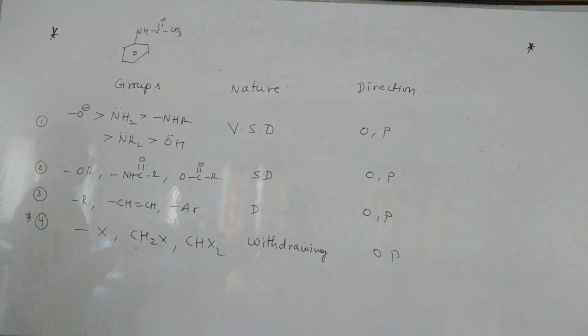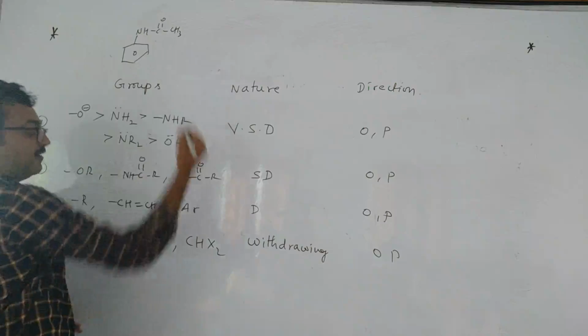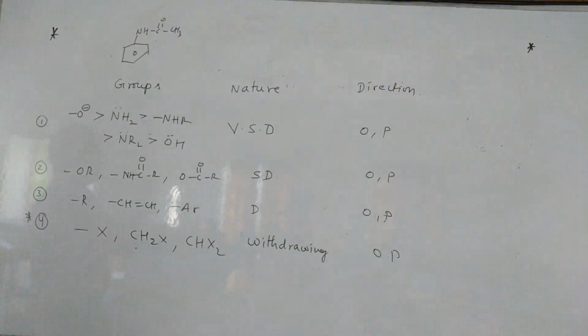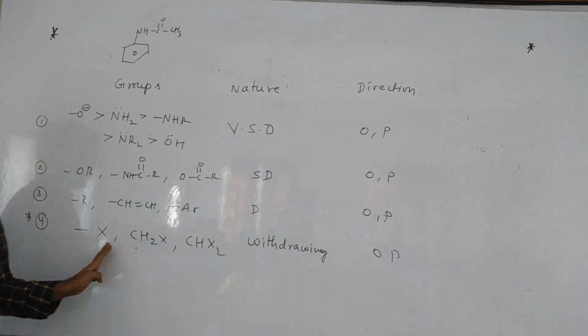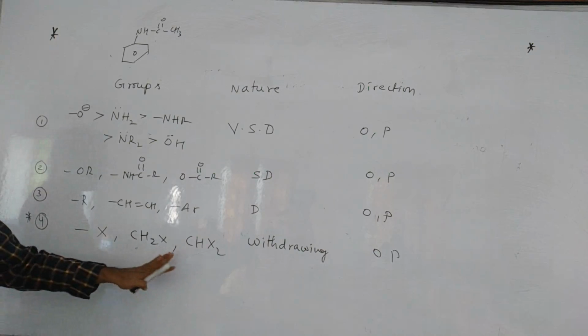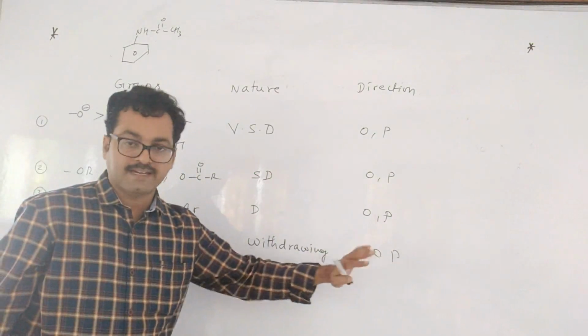Because of two reasons. It has minus I effect and also plus M effect. Together that is called the tautomeric effect. But anyhow, if they are in a benzene ring, which effect will we consider? Inductive effect only. I am repeating the point. Whenever halogens are present in the benzene ring, it has two effects. One is minus I, the other one is plus M. So plus M is dominating, that is why it is OP directing.